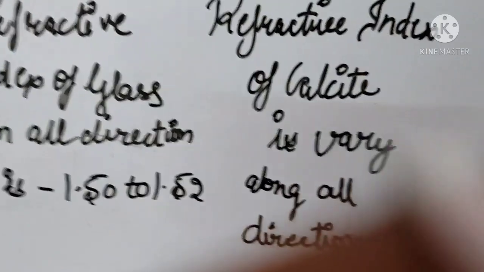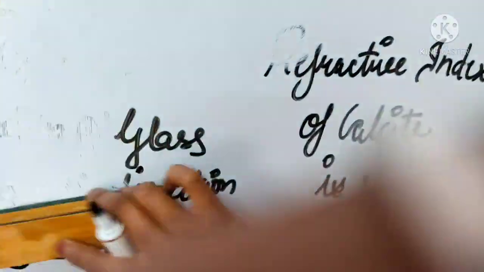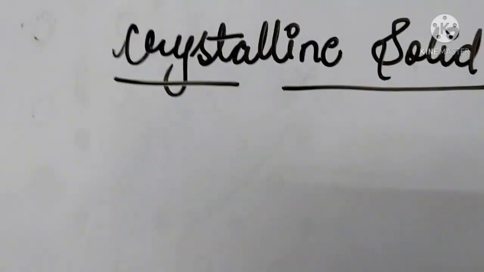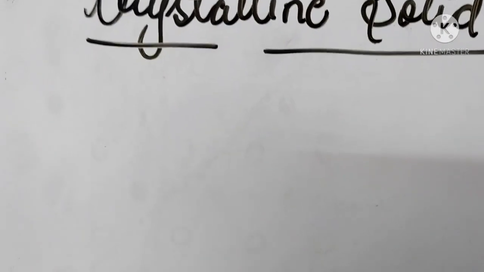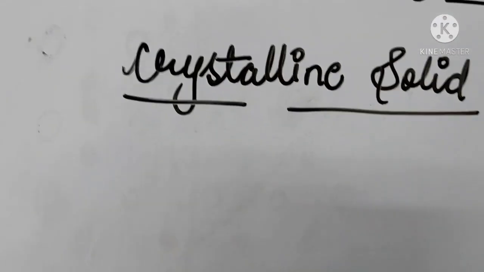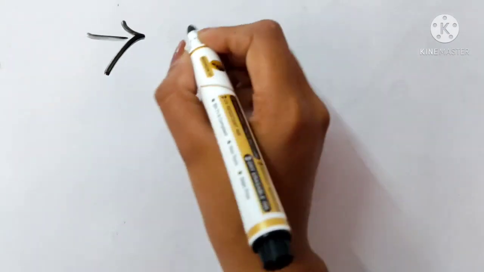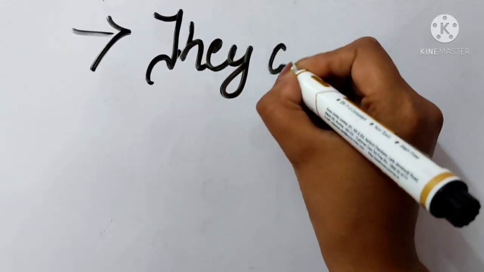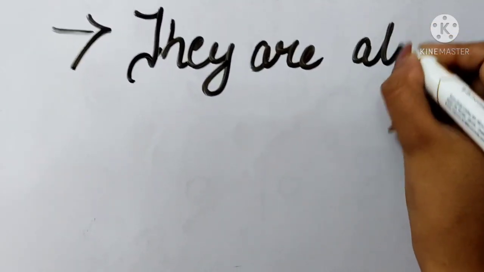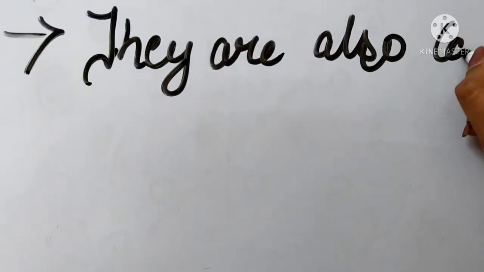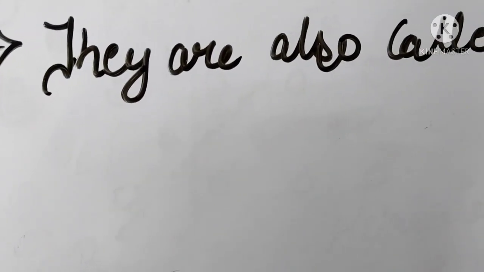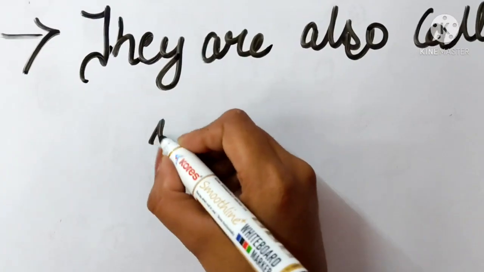Okay. Now moving on to the next one, crystalline solids. Crystalline solids are also called true solids. Why are they called true solids?